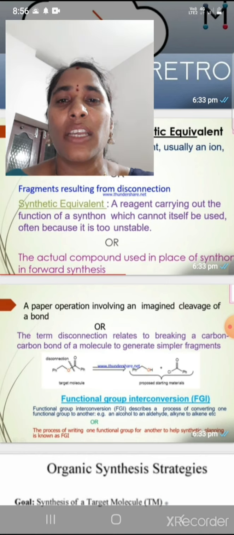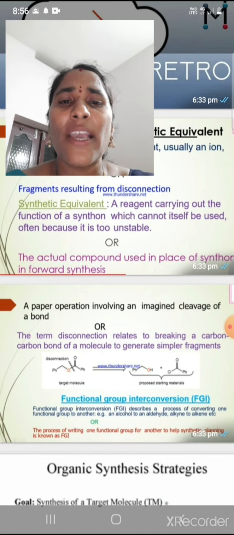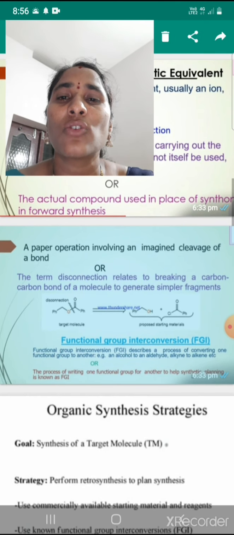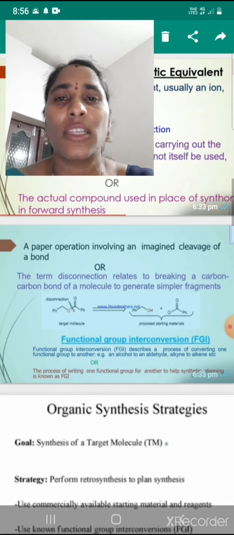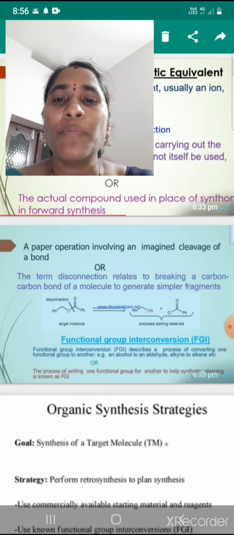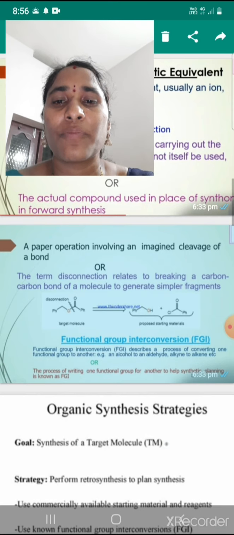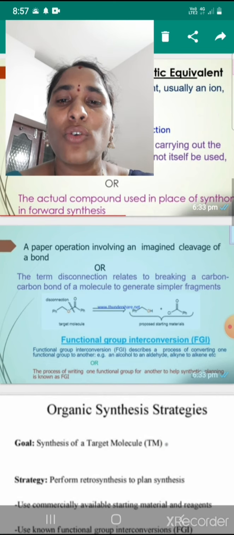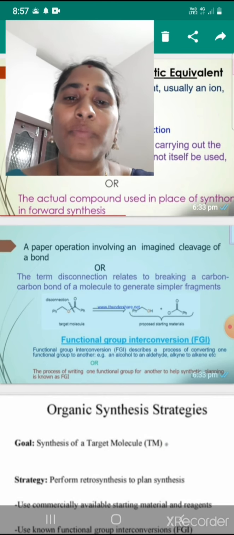That is the synthetic equivalent: the actual compound used in place of synthons in forward synthesis. Okay, next one, a paper operation involving an imagined cleavage of a bond. The term disconnection relates to breaking a carbon-to-carbon bond of a molecule to generate simpler fragments.